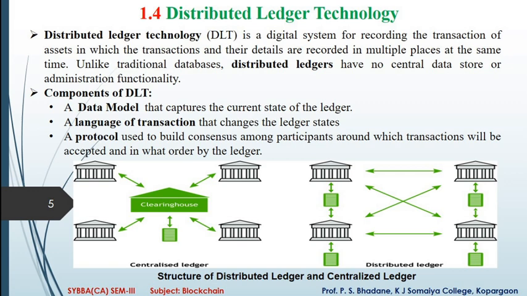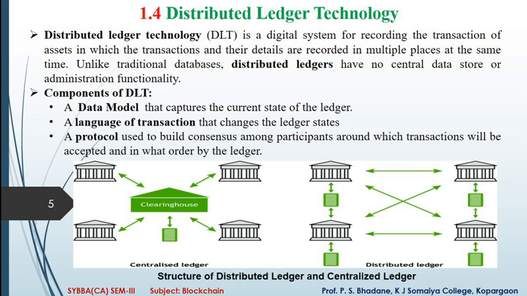Components of distributed ledger technology. There are three basic components in distributed ledger technology: data model, language of transaction, and protocol.